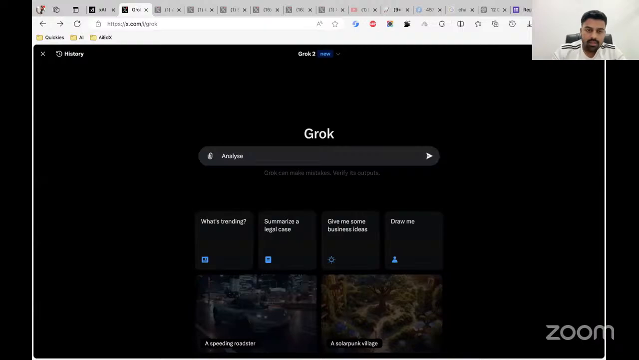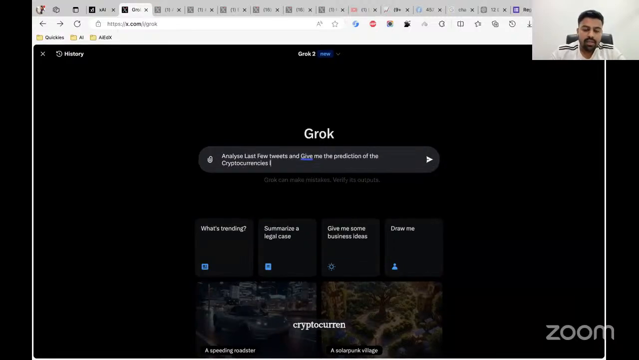Analyze last few tweets. Okay. And give me the prediction of the cryptocurrencies like BTC, Solana. Okay, so these are some of the cryptocurrencies, right? Ethereum for 2025. Okay, that's simple.